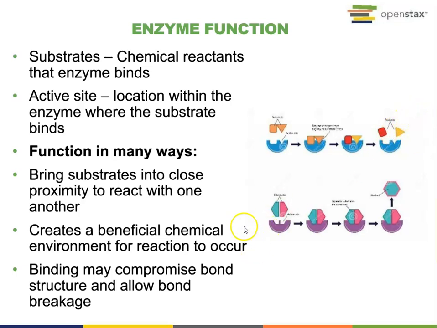The function of enzymes can work in many ways. They can bring substrates into close proximity to react with one another, or create a beneficial chemical environment for the reaction to occur, or they can bind and compromise bond structure and allow bonds to break.